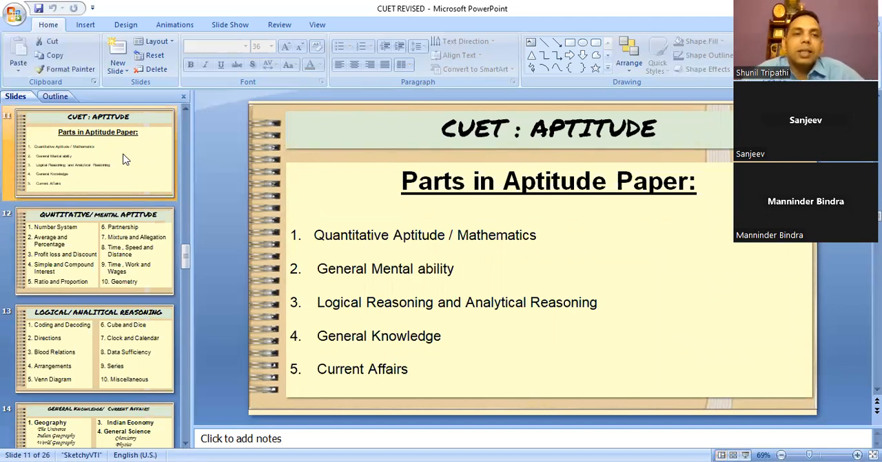Now, this general test, also called the aptitude paper, will have 5 parts: quantitative aptitude, mathematics, general mental ability, logical reasoning, analytical reasoning, general knowledge, and current affairs. These 5 parts have 60 questions, but you are supposed to do 50. That means every part will have 12 questions, and you can do 10 questions, or you can do all 12 from one part and leave some questions of another part. There is no requirement that you have to do 10 questions from every part. You can do any 50 questions, but the general distribution will be 12 questions from every part.